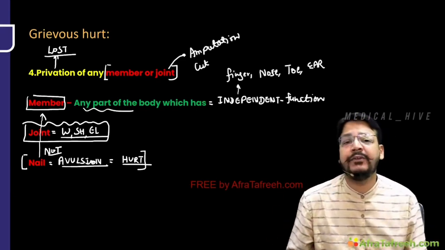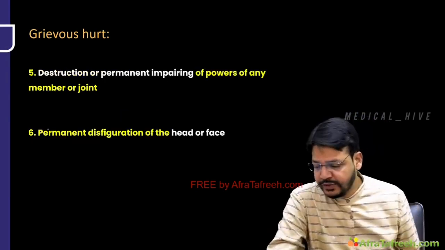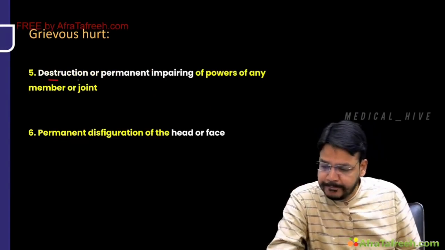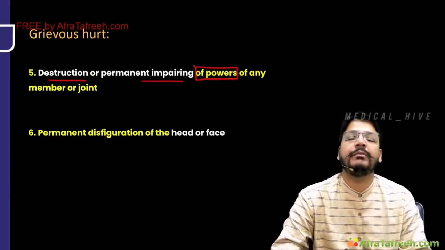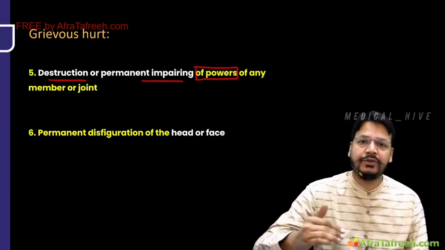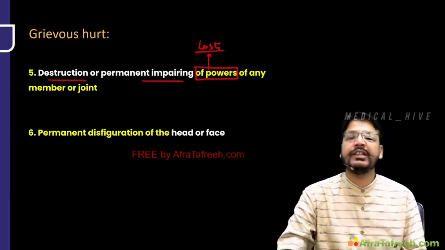This is permanent privation of joint or member. Fourth, destruction or permanent impairing of power. Doctor Saab, here I am highlighting the word power of any member or joint. Your power of the joint and member has been lost.